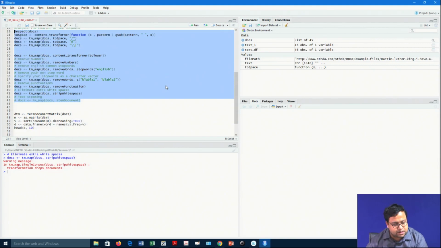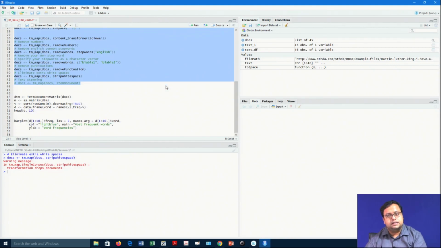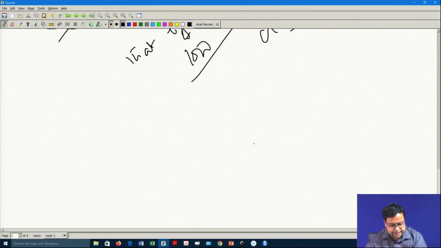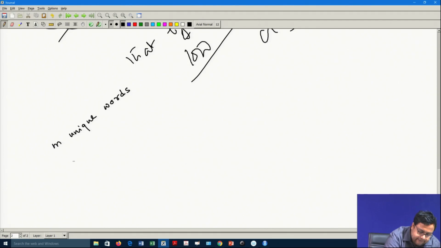After this pre-processing, the first thing that we will do is create a document term matrix. What is a document term matrix? A document term matrix is something which looks like this. Let us say in the whole corpus, I have m unique words and n observations.